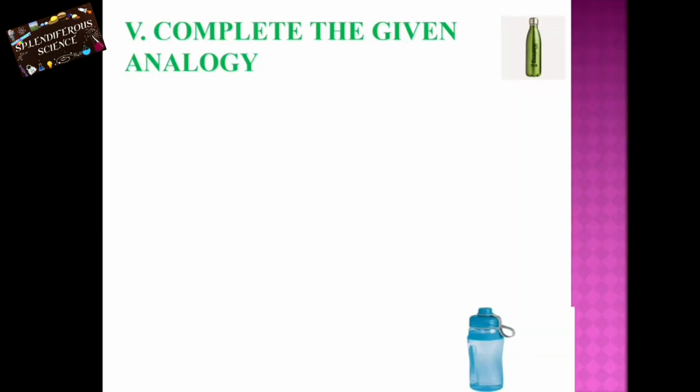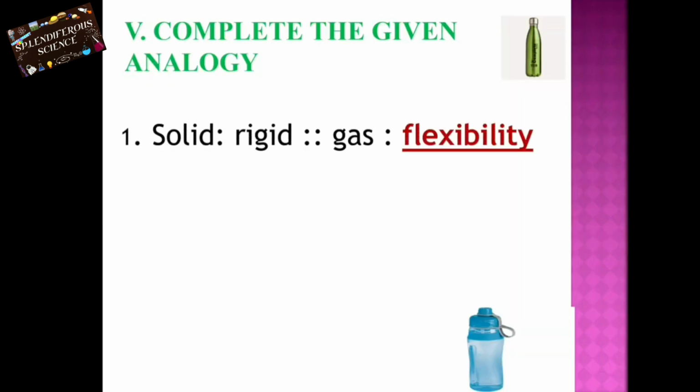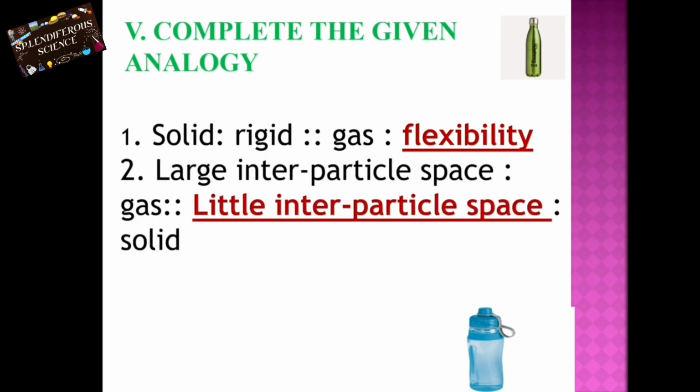Complete the given analogy. First one, solid, they have given, it will be rigid. For gas, they have asked us the answer. So the answer is flexibility. Second one, large interparticle space. So the answer is gas for it. And they have asked us for solid. So the answer will be little interparticle space.